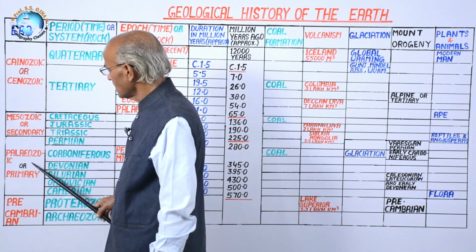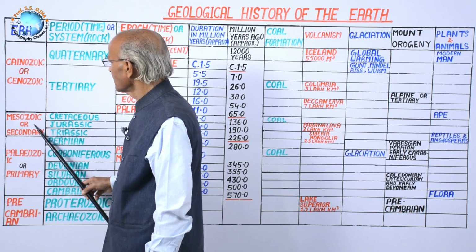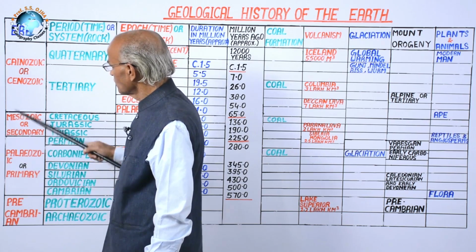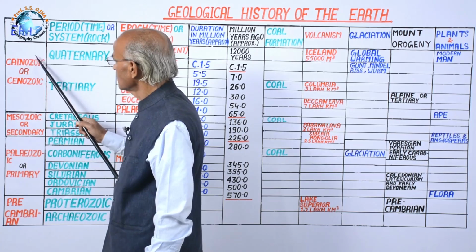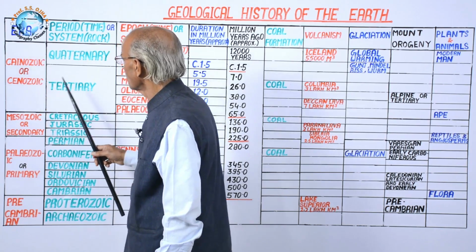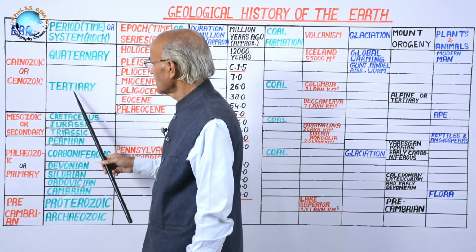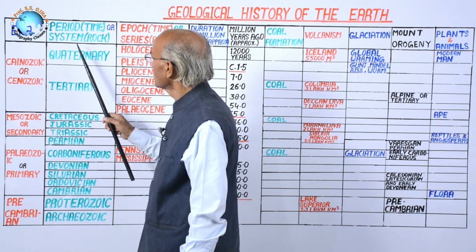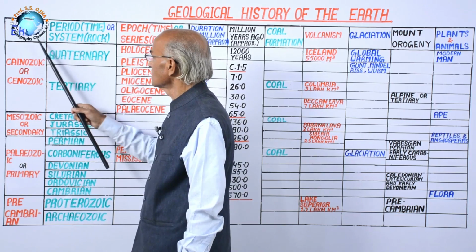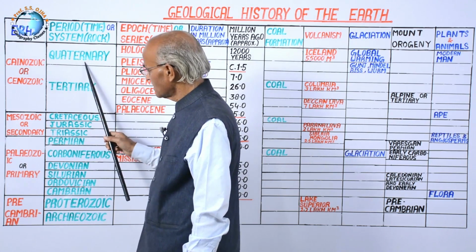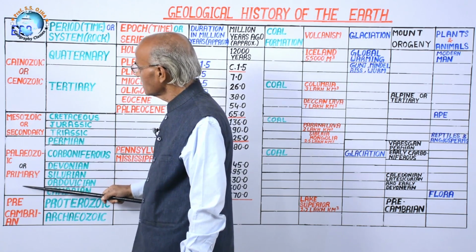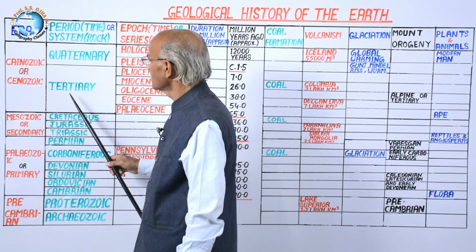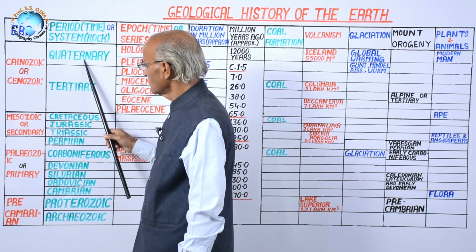And this is the primary era, secondary era, Cainozoic era, on the basis of geology. But this Cainozoic has been grouped in two parts, tertiary and quaternary. So for generalization, primary and secondary are eras, but tertiary and quaternary are periods.